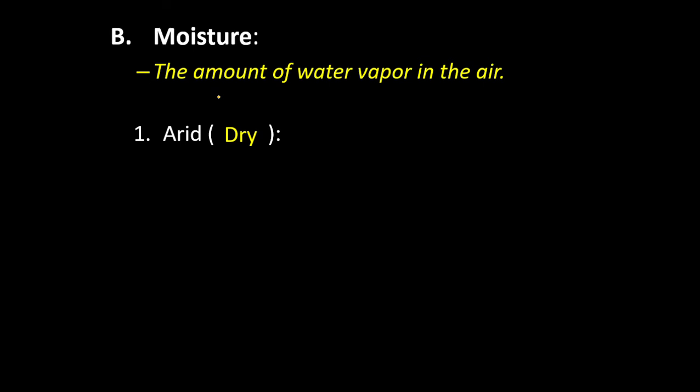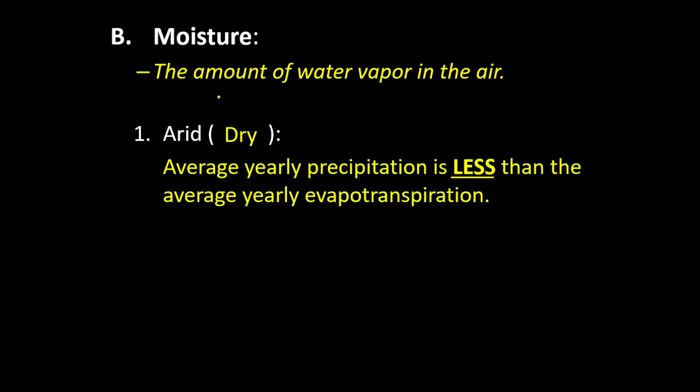Now, what does that mean? Well, we have to remember that in terms of something being dry, there's going to be less yearly precipitation than there is evapotranspiration, meaning there is less water coming out of the air than being evaporated up into it.